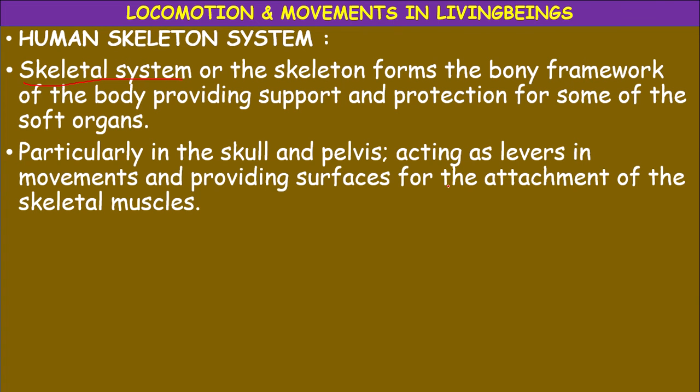particularly in the skull and pelvis, acting as levers in movements. Levers means certain structures which help in the movements and providing surfaces for the attachment of the skeletal muscles. Okay.